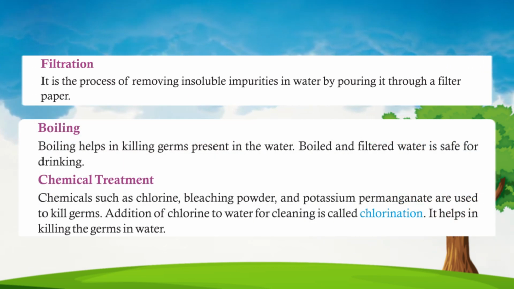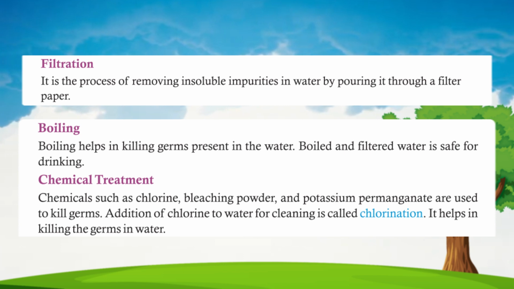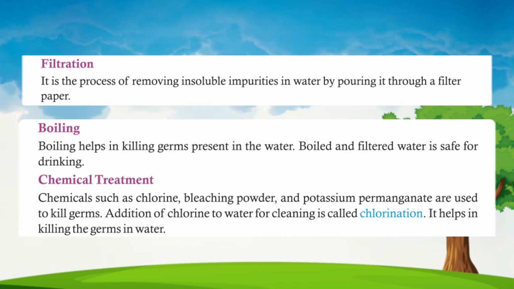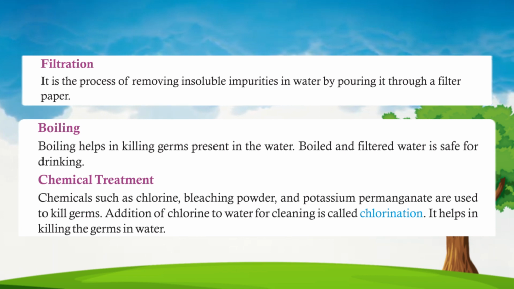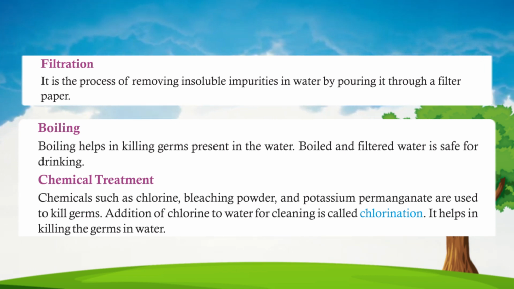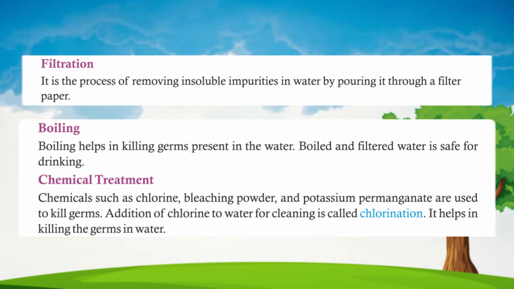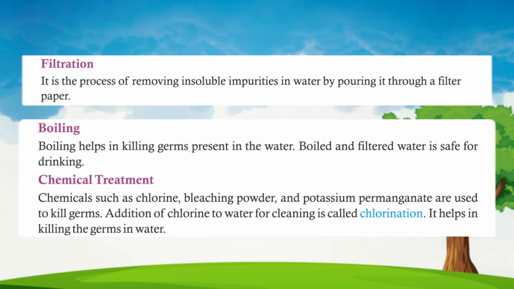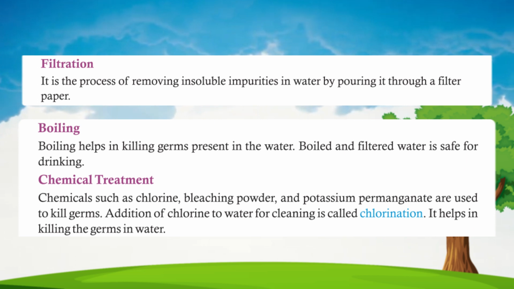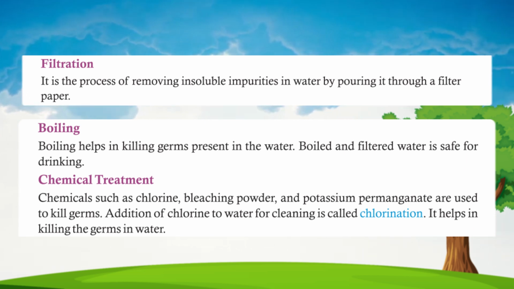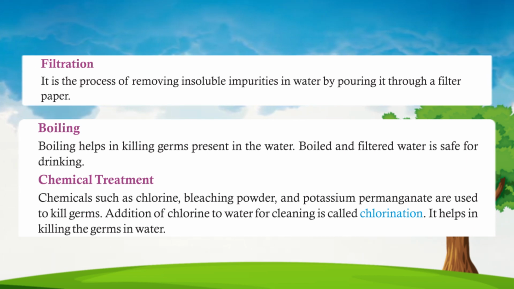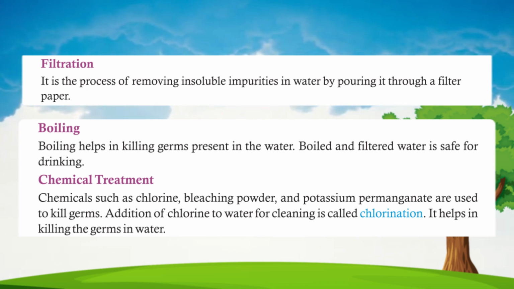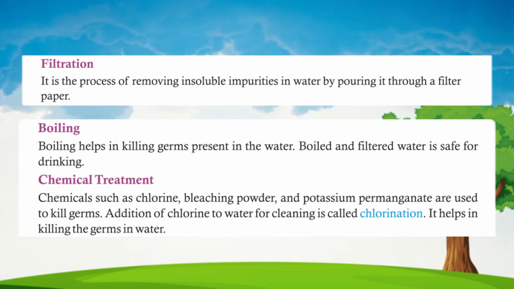Boiling. Boiling helps in killing germs present in the water. Boiled and filtered water is safe for drinking. Chemical treatment. Chemicals such as chlorine, bleaching powder, and potassium permanganate are used to kill germs. Addition of chlorine to water for cleaning is called chlorination. It helps in killing the germs in water.